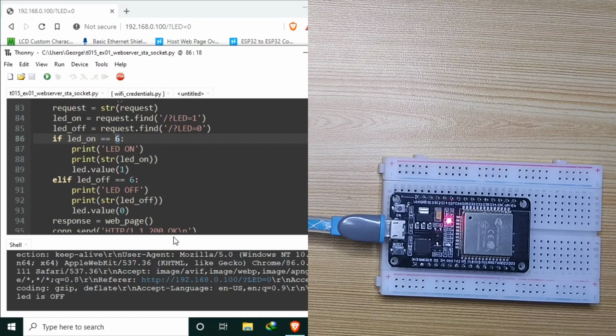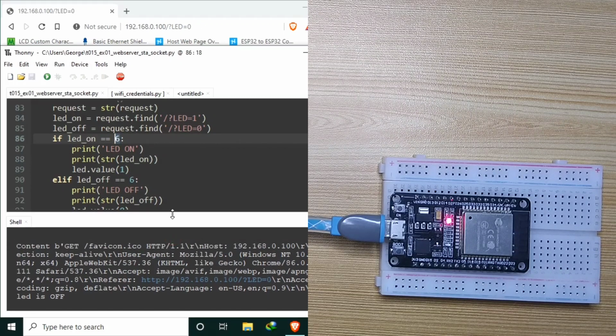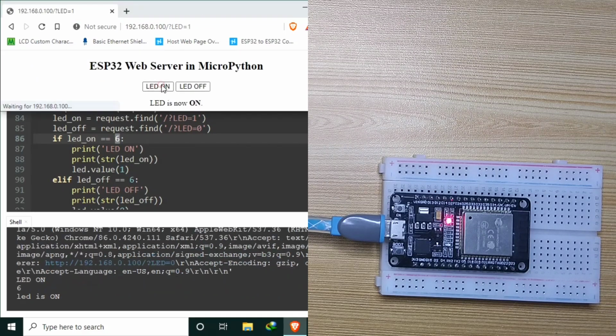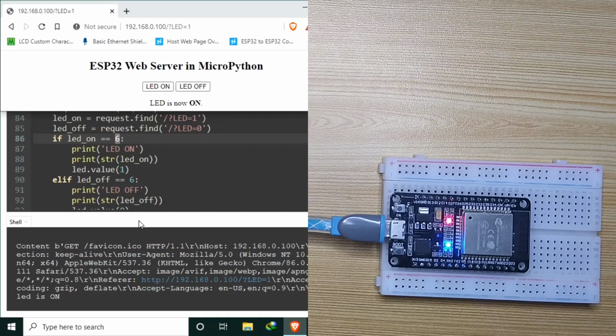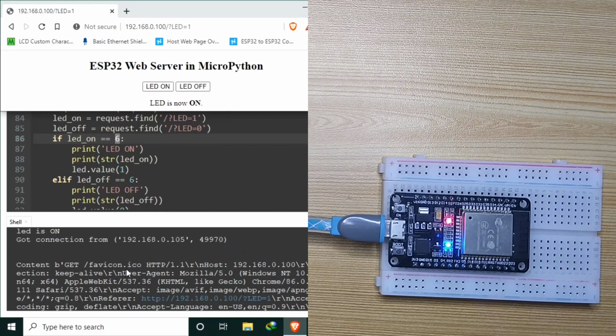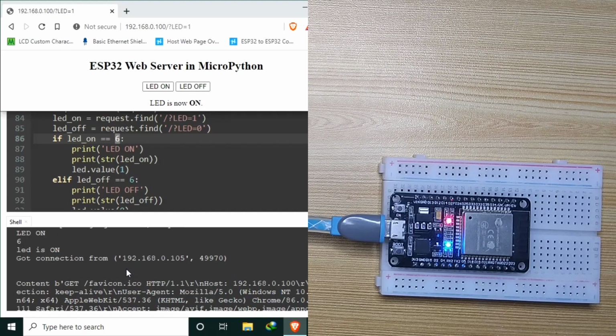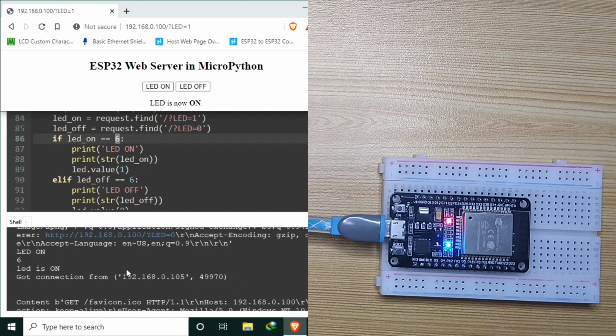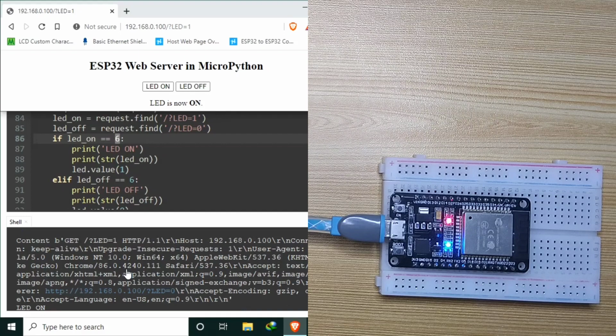To see that the 6 is, let me turn on, content, get, here.